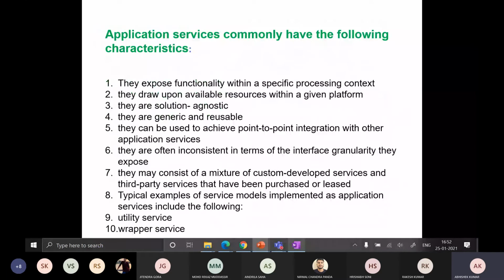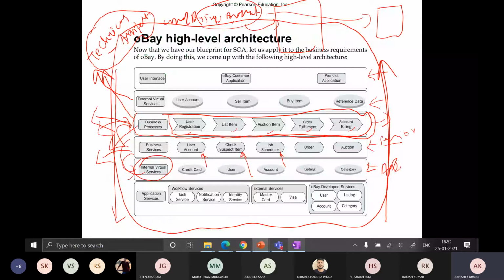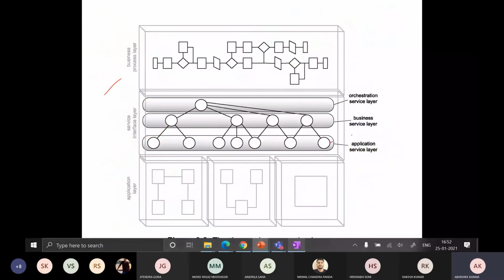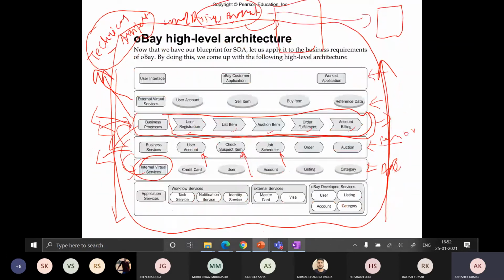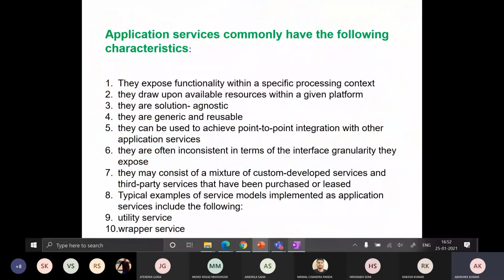See. So now we are going to see what the different characteristics of the application service layer services are, right? If any service exists on the application service layer, what should its characteristics be? So this is the list. These are the common characteristics of the application services. The first one is they expose functionality within a specific processing context. The second one states they draw upon available resources within the given platform.